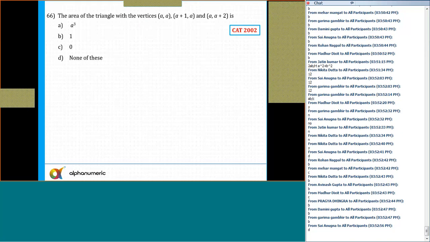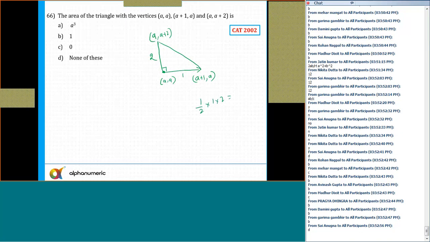But here, one of the coordinates is A comma A. Other coordinate is A plus 1 comma A. So x-axis is increased by 1, so I can say A plus 1, but y is already A. Now next, x-axis is still the same, but y coordinate is A plus 2. So it will be perpendicular to this. X coordinate will be A, but y coordinate has become A plus 2. Okay. So this is equal to 2, this is equal to 1, and this is the right angle triangle.